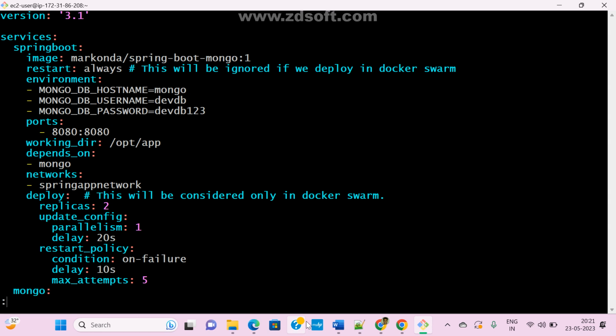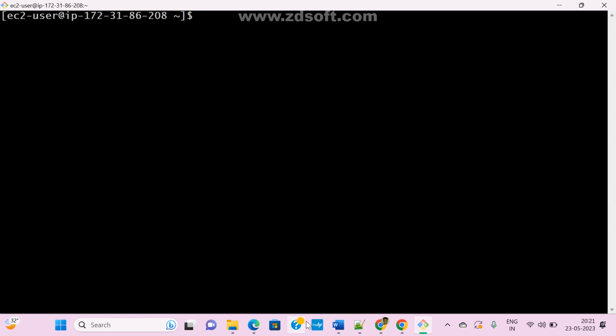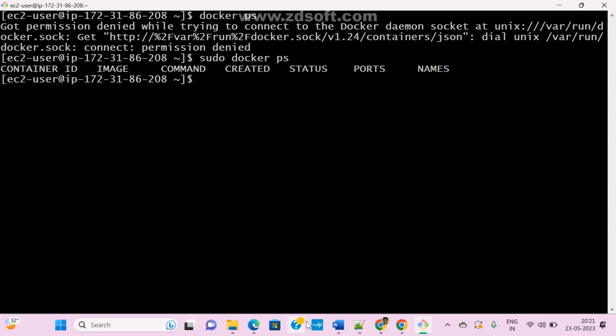Escape colon x. Okay. Now before executing my file, let me check it. Do we have any containers or not? So we don't. Sudo docker ps. Do we have any containers here as of now? No, right? Now let me execute this command.